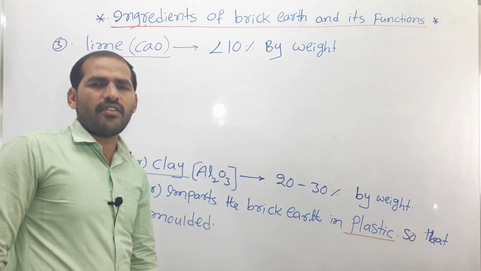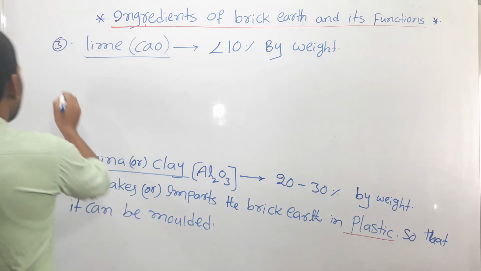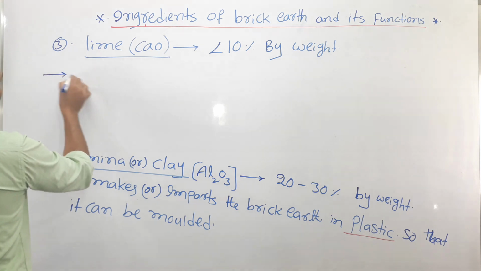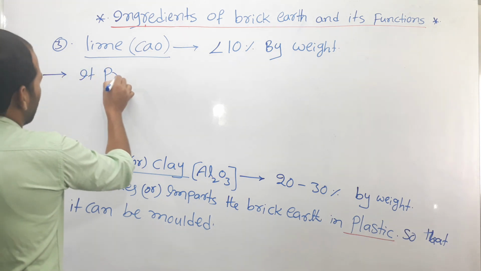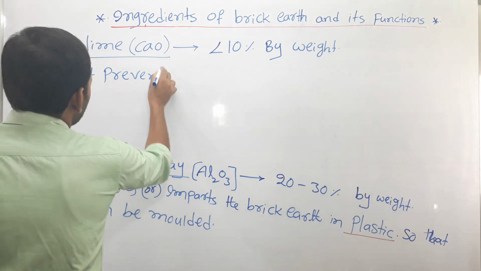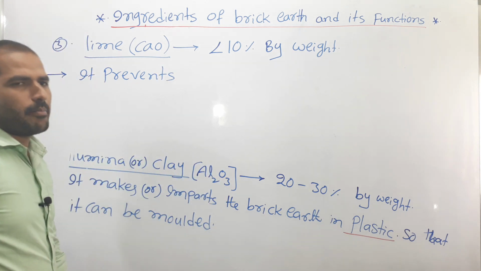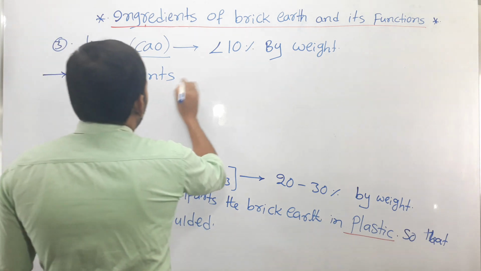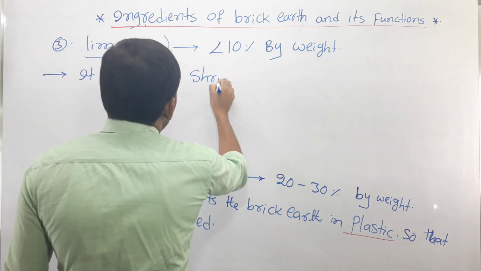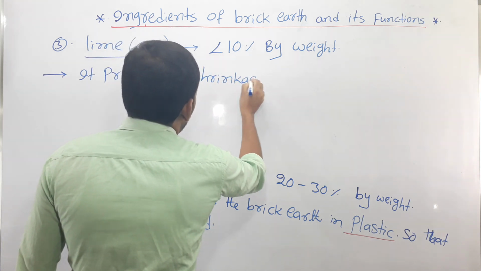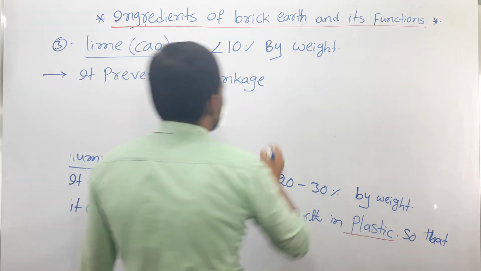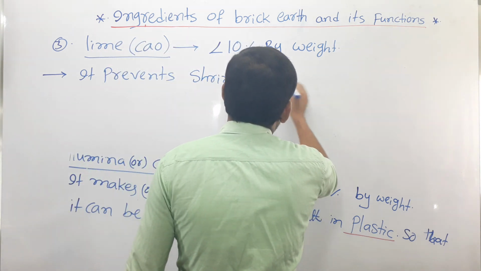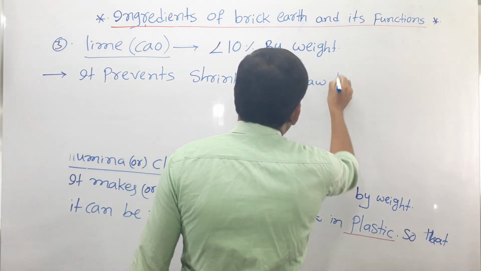So what is the function of this lime? The function of this lime is it prevents shrinkage of raw bricks.